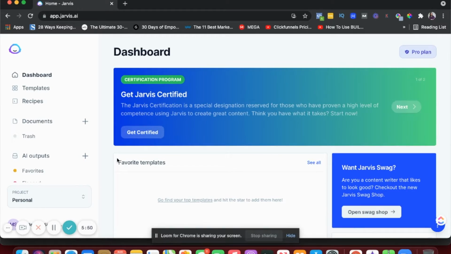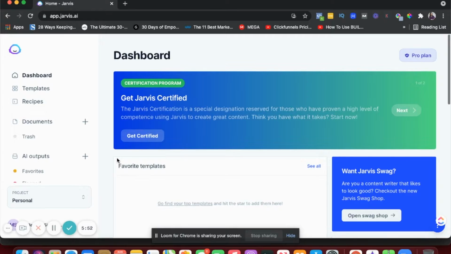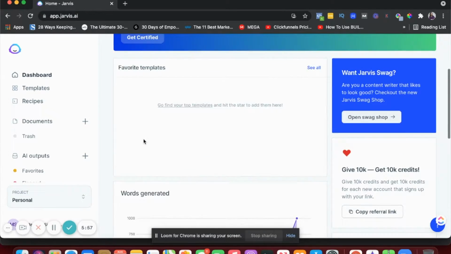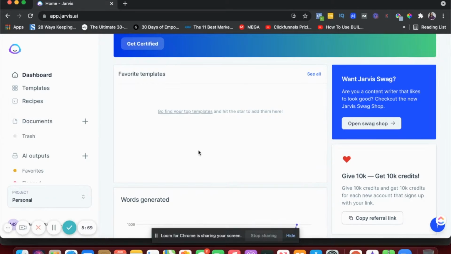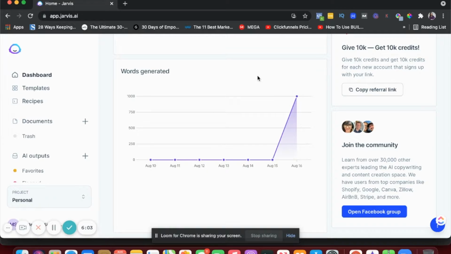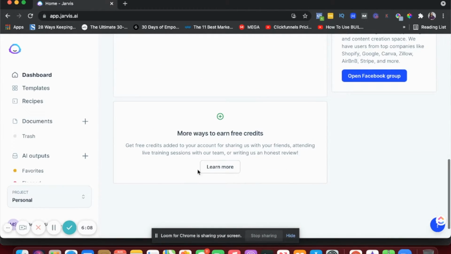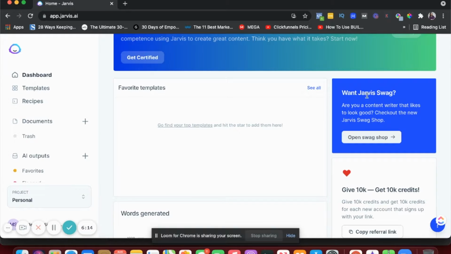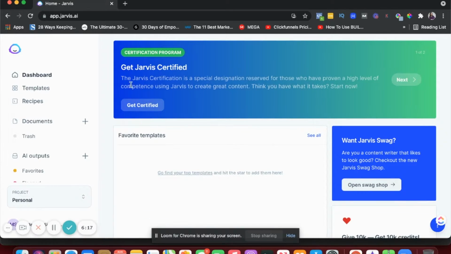Okay, so I'm inside the dashboard now, and this is how the dashboard looks. It'll tell you your favorite templates if you have any, and words generated. I wrote a blog post today, so that's why it's showing this. You can earn free credits, and you can see how you want to earn them. They have a swag shop. They have a certification program here. So these are all of those things.